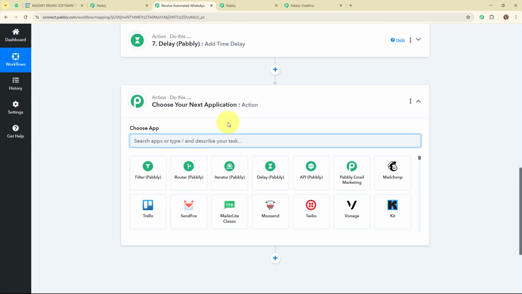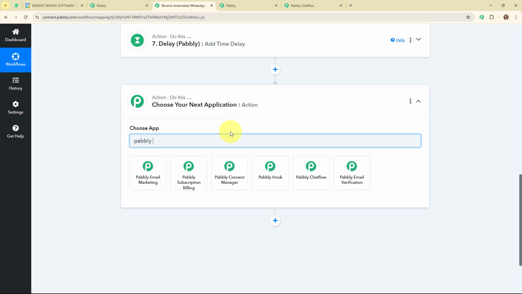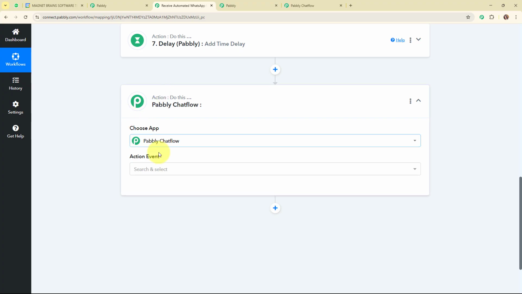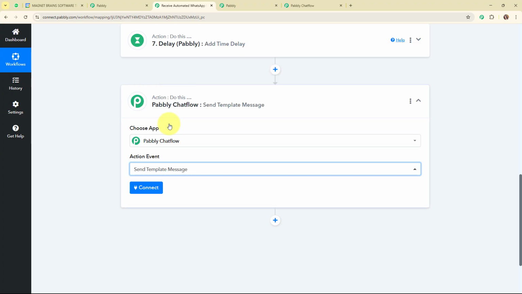And now after delaying the workflow, we are going to add another action step over here, and in this action step again we are going to select the action application as Pabbly Chatflow, because we are going to send the 30 minutes before reminder message on our WhatsApp number. So for that, we are going to select this action application, and here I'm going to select my action event as Send Template Message, because I've already created the template message for 30 minutes before reminder as well.